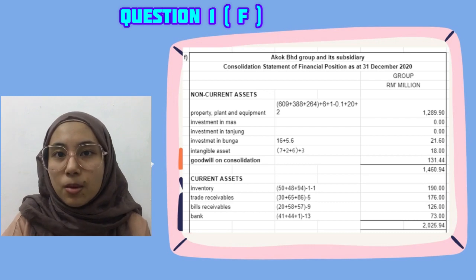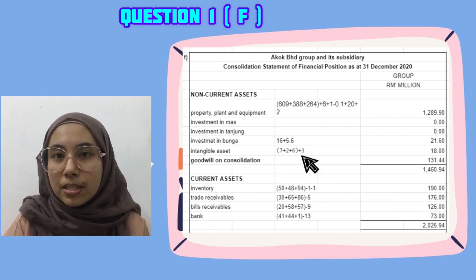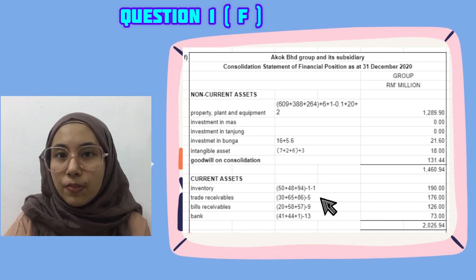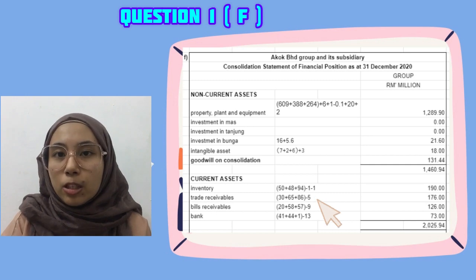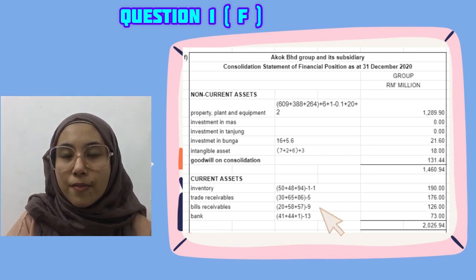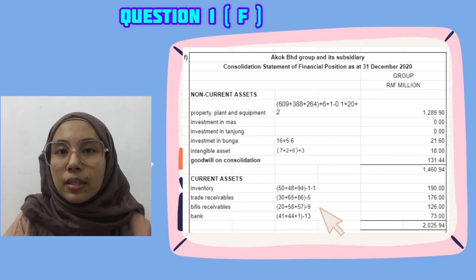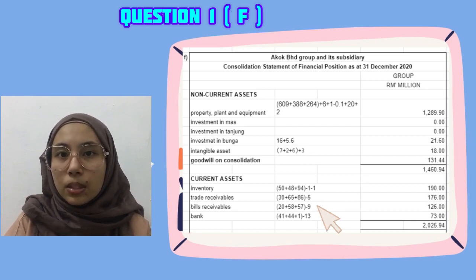Next, under current assets, we have inventory where 1 million is from unrealized profit of Mas and another one from unrealized profit for Tanjung. Then trade receivables, 5 million needs to be deducted as settlement of Akok to Mas. Next, we have bills receivable, 9 million we got from half of 26 million minus 4 of discounted bills.